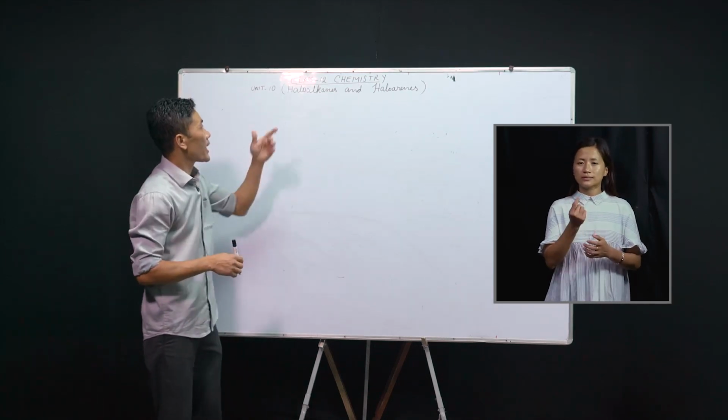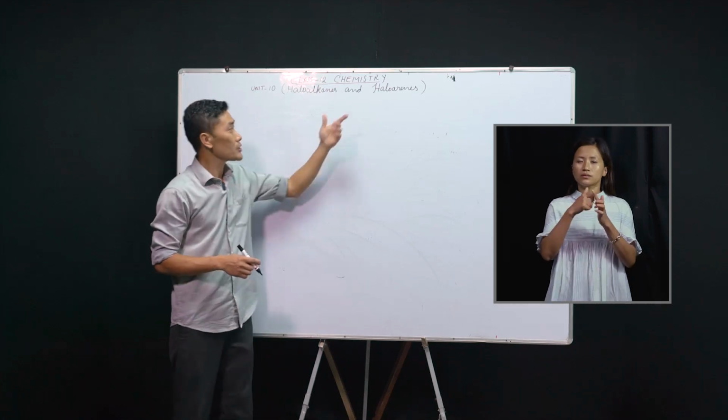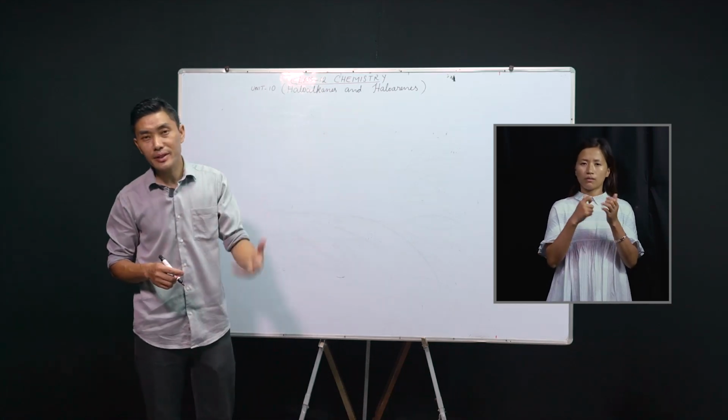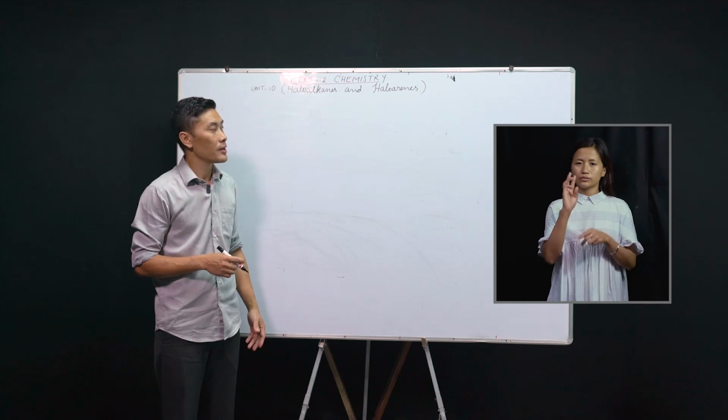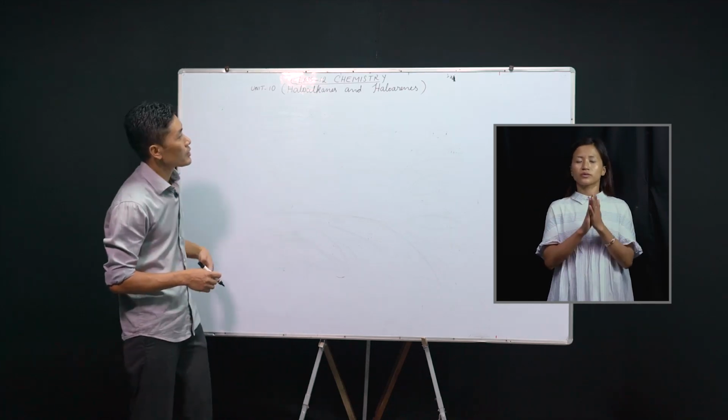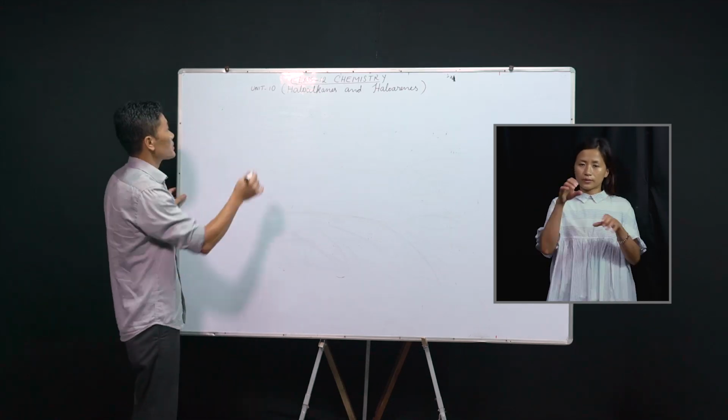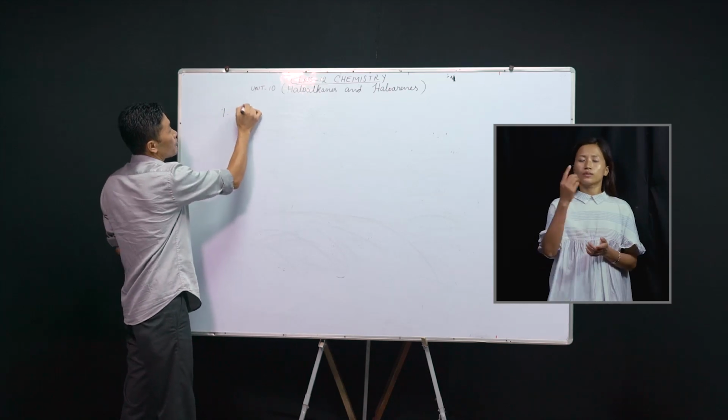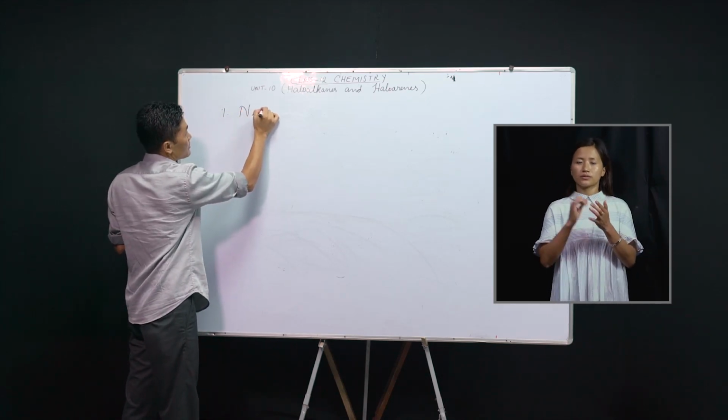Just like the haloalkanes, haloarenes also have three different types of chemical reactions. The first type of chemical reactions of the haloarenes is once again the nucleophilic substitution reactions.